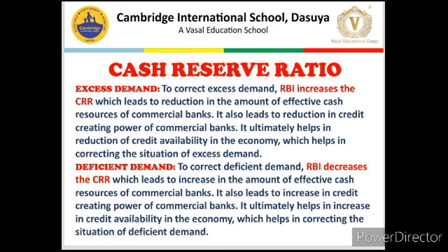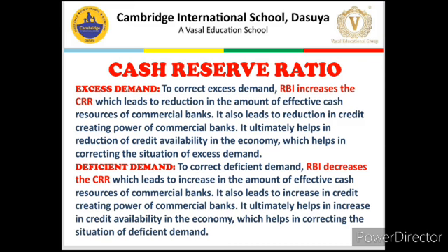Now, how CRR is used to solve the problems of excess demand and deficient demand. First, excess demand. If there is a situation of excess demand, then RBI will increase the CRR, which will decrease the amount of effective cash resources with commercial banks, which will reduce their credit creating power, and which will lead to a reduction in credit availability in the economy, and this will help in improving the situation of excess demand.